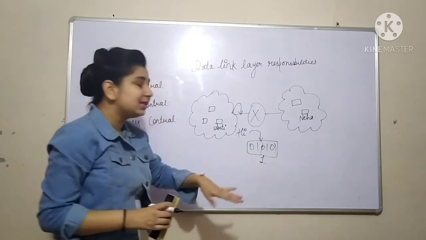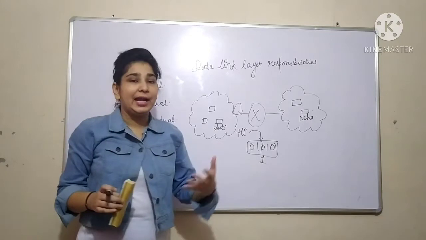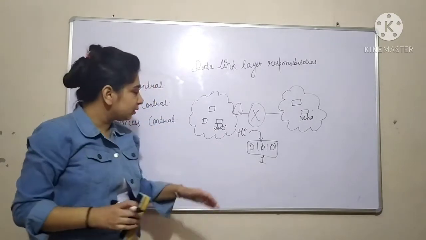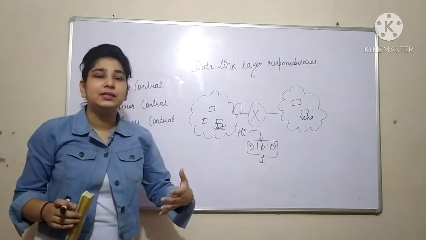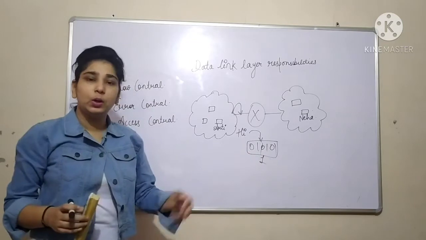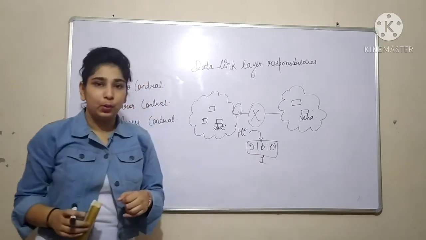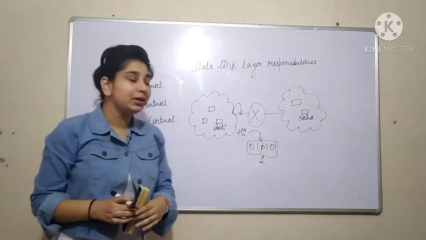So our message is going to be corrupted because our network is congested. There is also a possibility that your bit might get changed to some other bit, like 0 might be changed to 1 or 1 can be changed to 0. So the message is corrupted.